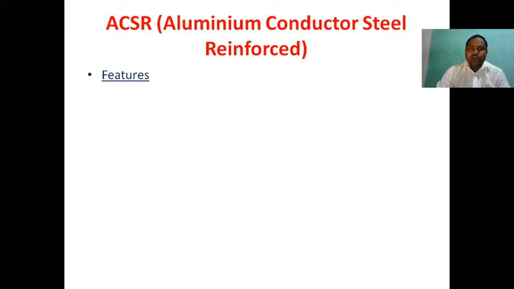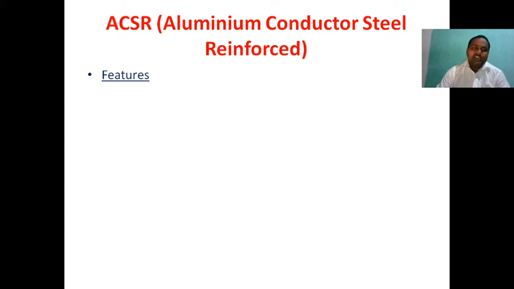So in order to increase that, we made an alloy, meaning steel is in the middle of the conductor and around the steel we put the aluminum strands.